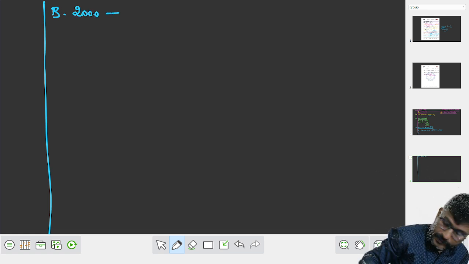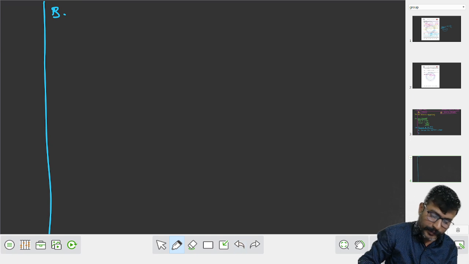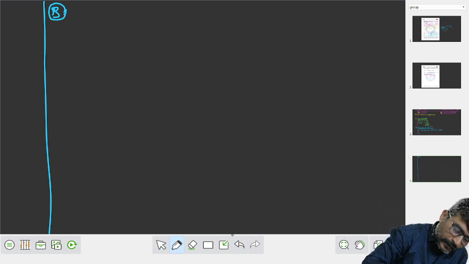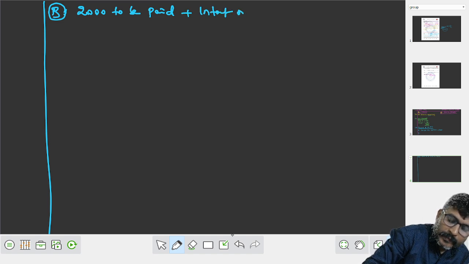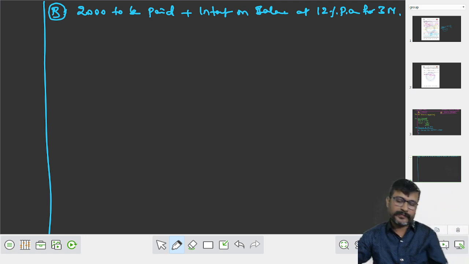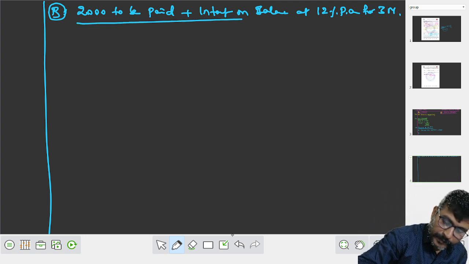What to do in B point? 2,000 to be paid plus interest on the balance at 12% per annum for how many months? 3 months.